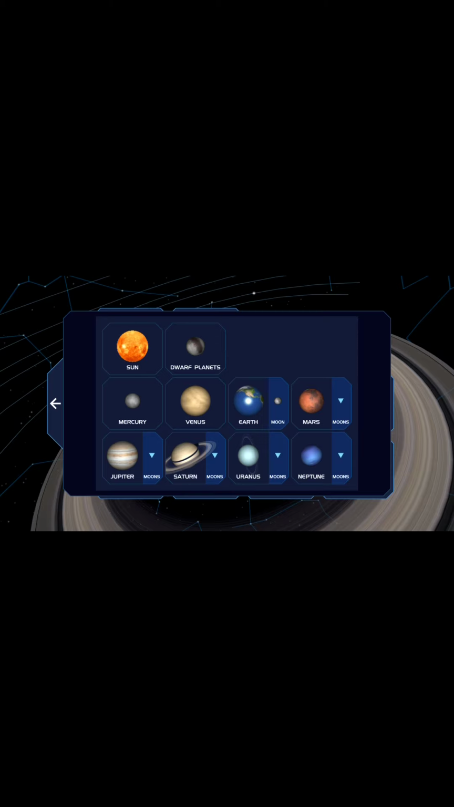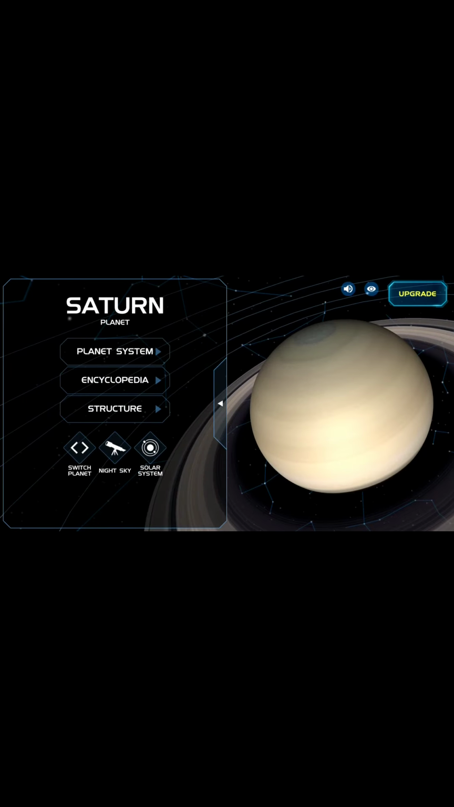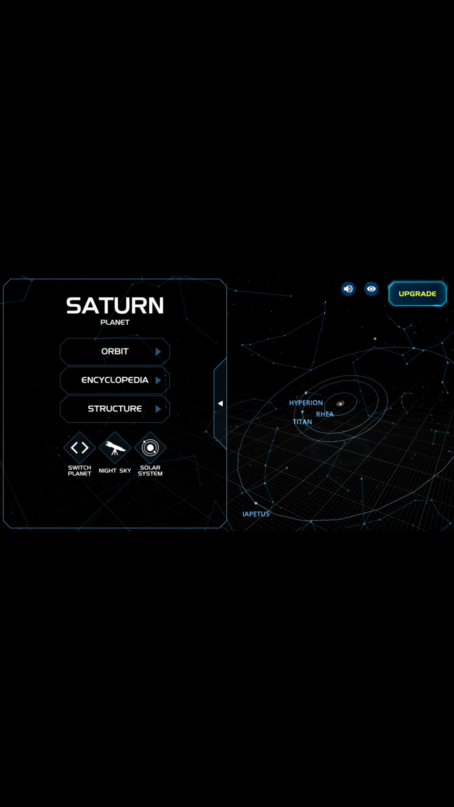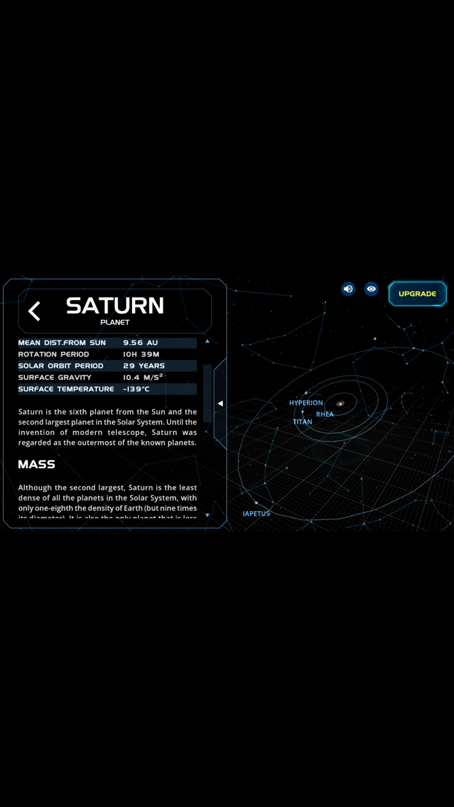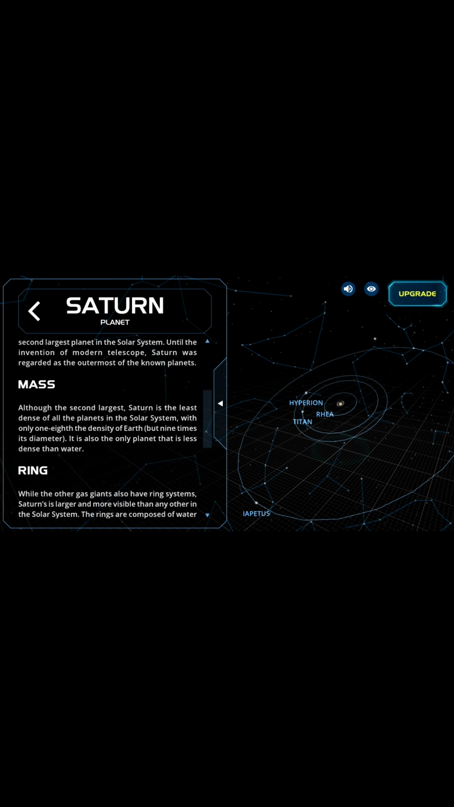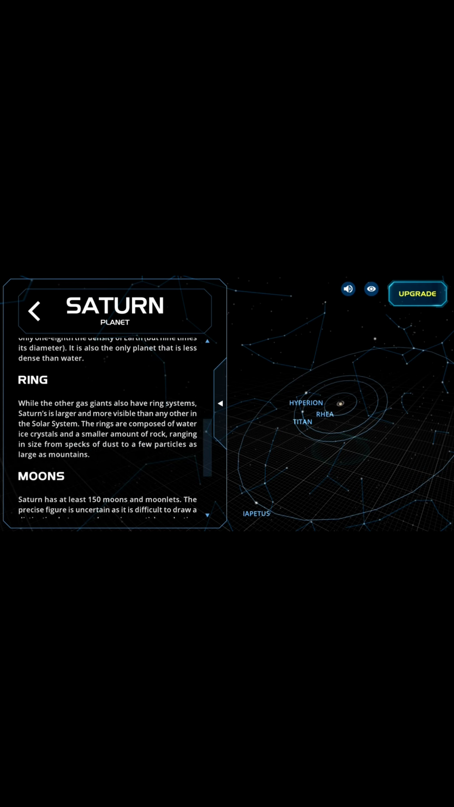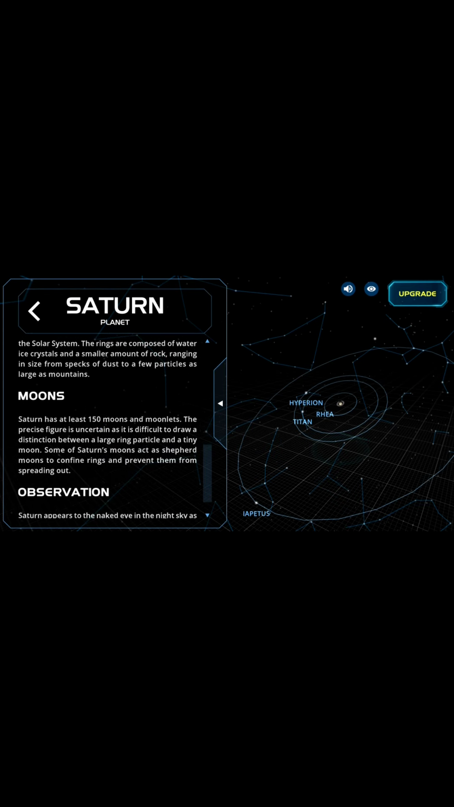Then we'll move to Saturn. Saturn is also called Shani graha. Saturn is the 6th planet in the solar system, and it is the 2nd largest planet. First, the largest is the Sun, then second is Saturn. It has so much mass, and it is also known for its rings. A ring is made up of many dust particles, and it has 150 moons.